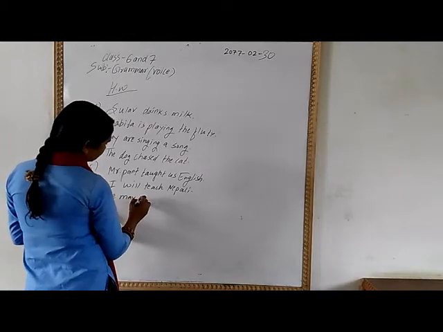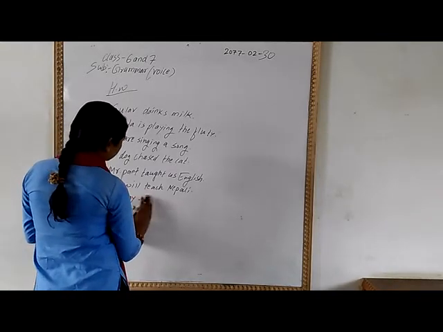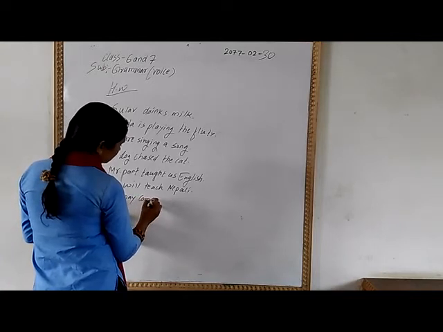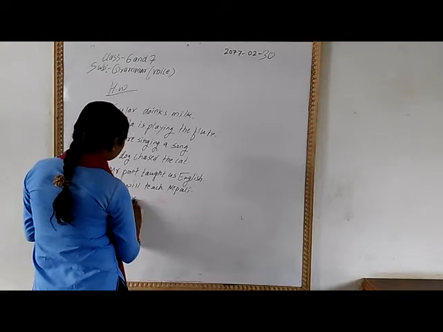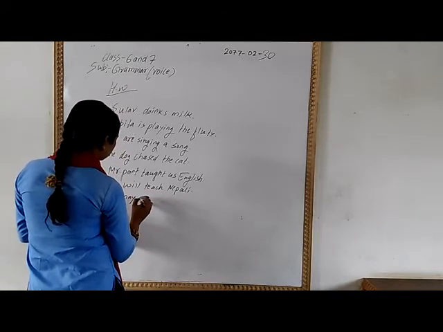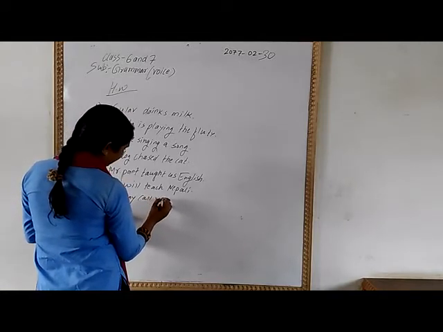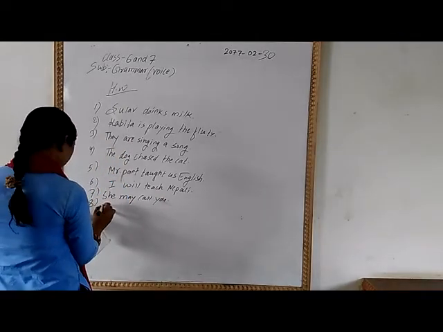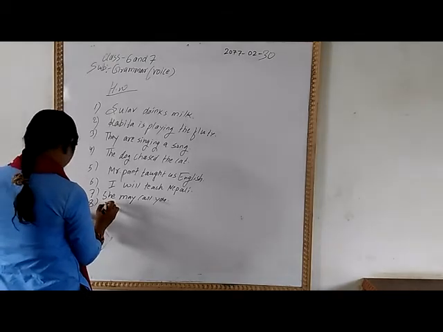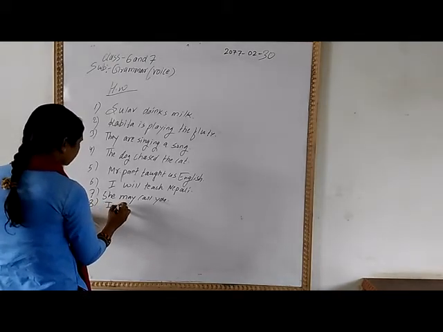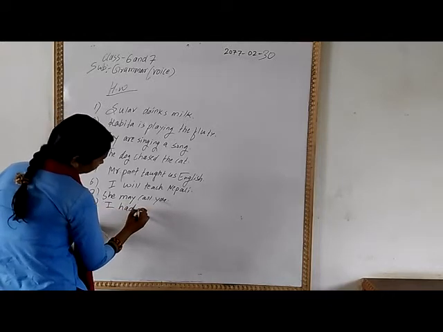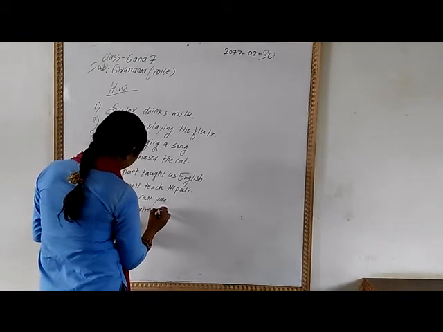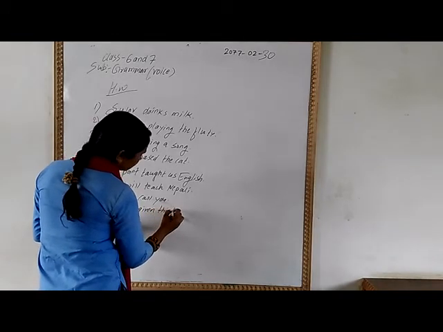Number 7, she may come here. She may call you, you can write there. Number 8, I had given this book.